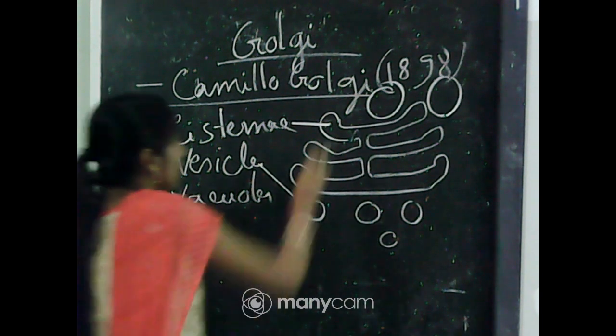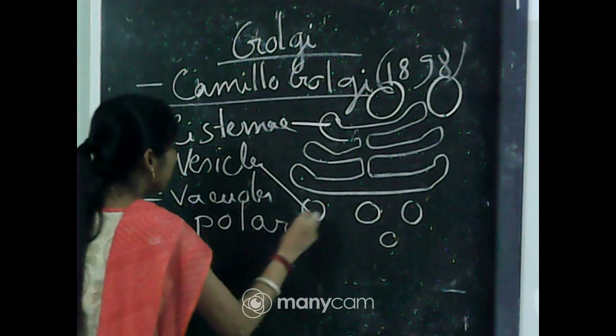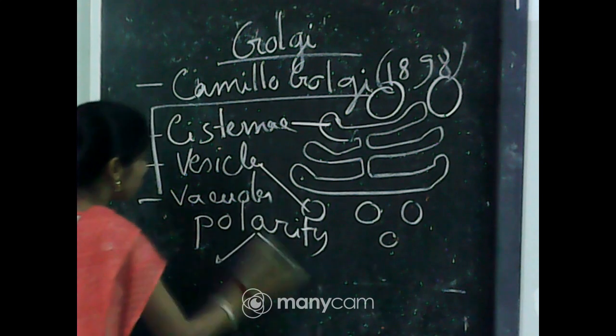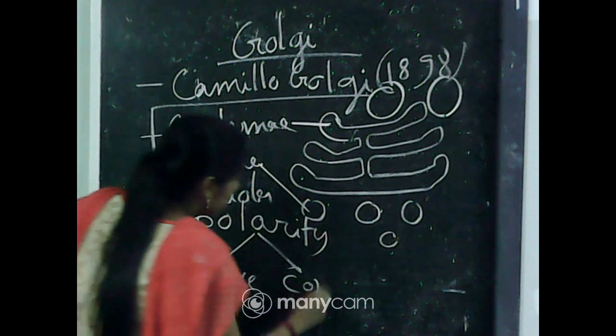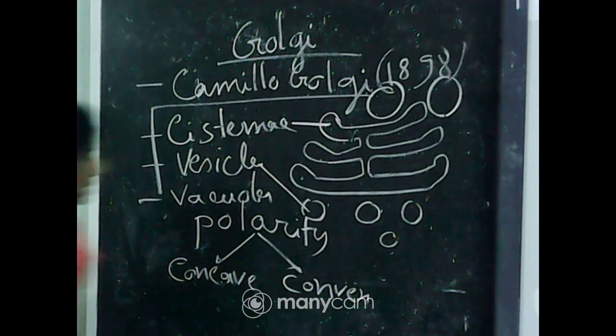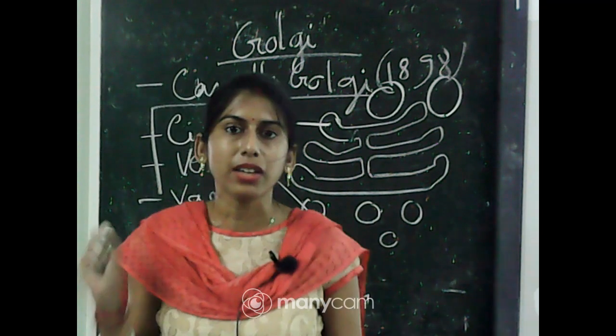Now, the Golgi body is showing a polarity. It has two faces, one concave face and another convex face. The convex face is present near the nuclear membrane, and the concave face is present near the plasma membrane.